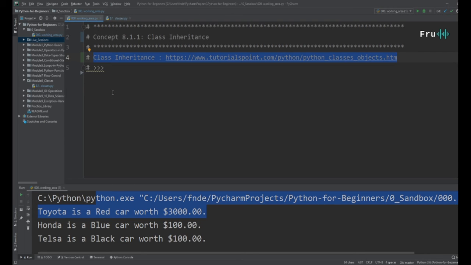Now, what is the idea of inheritance? All right, so think about it. You have a child. A child can inherit from a parent. Just forget about programming for now. Let's step outside and think of a child. So you have a child and you have a parent. What can the child inherit from the parent?